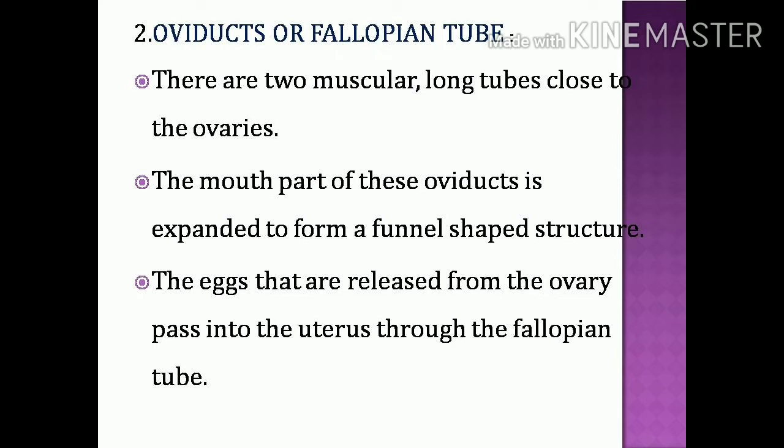The fallopian tube shows a peristalsis-like movement, meaning contraction and relaxation. With the help of this peristalsis movement, it pushes the egg to the uterus region.